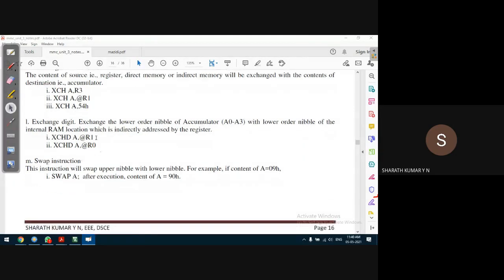Next, a slight modification of the exchange instruction is called XCHD. What does XCHD do? We'll take one example. Let us say in accumulator there is the data 06H, and in one memory location, for example 30H, 09H is stored. You can take any memory location for that matter.